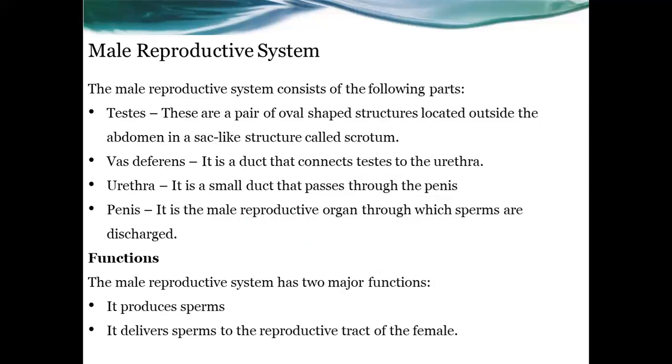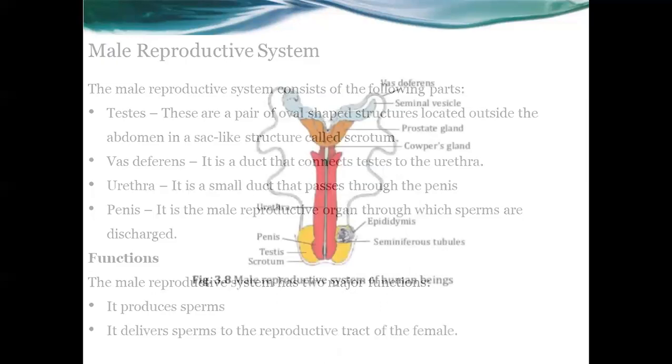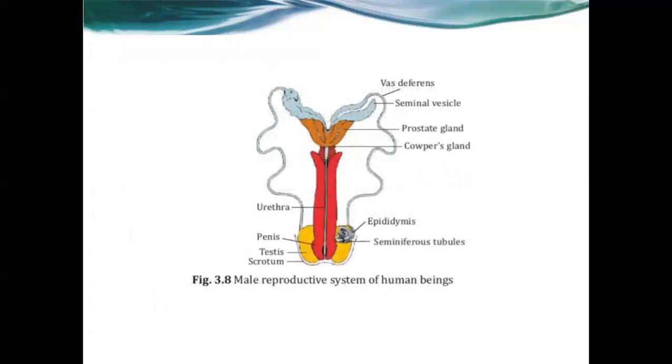And look at the functions of this male reproductive system. There are two major functions. One is production of sperms, and the other is delivering sperms to the reproductive tract of the female. So these are the main two functions of the male reproductive system. And this figure is showing the male reproductive system of human beings, and the different parts are also mentioned there: vas deferens, seminal vesicle, prostate gland, Cowper's gland, epididymis, seminiferous tubules, scrotum, testis, penis and urethra.